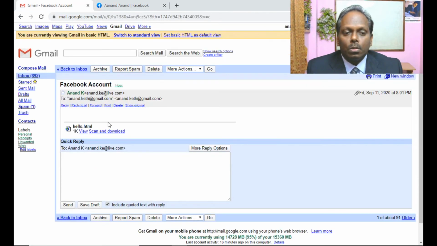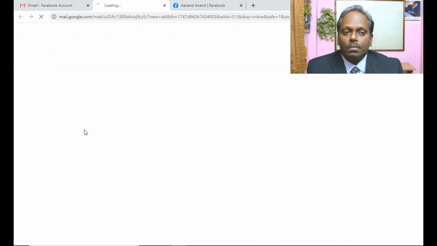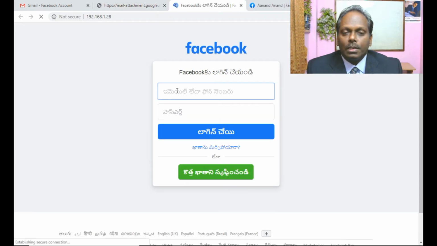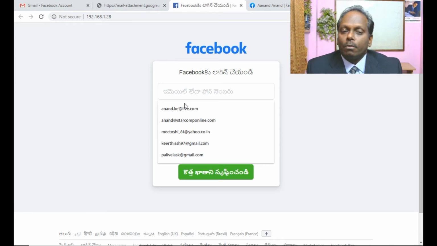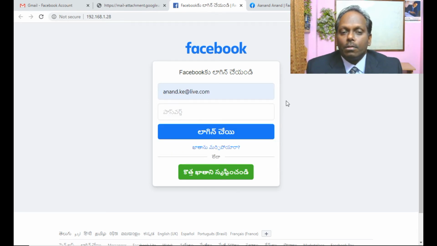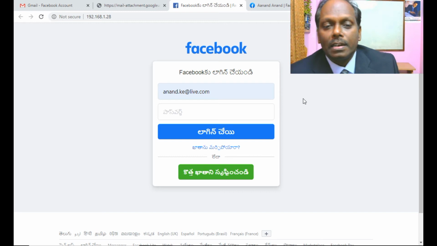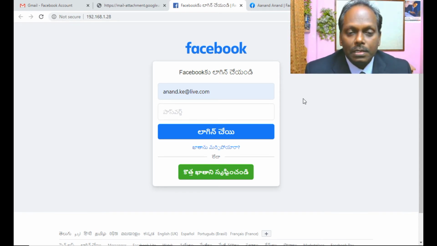The hacker has sent some link. So here I can view this particular one. Click here to open the Facebook website. But this is a fake one. Again, I'm saying. Here you see it came out in a different language, but it's okay. Without knowing, we give our username. I'm not giving the real password. Some other password I'll try to give.